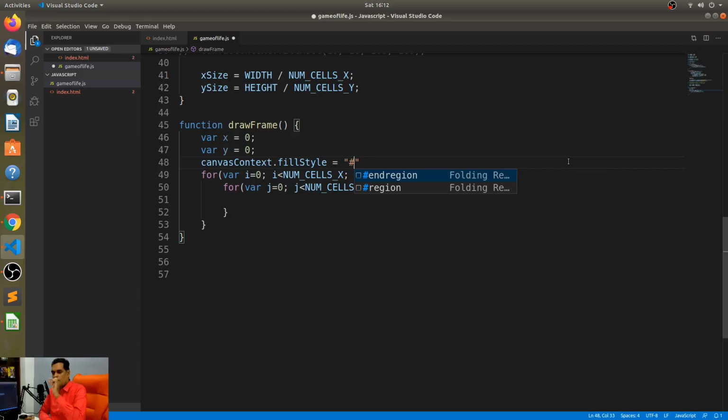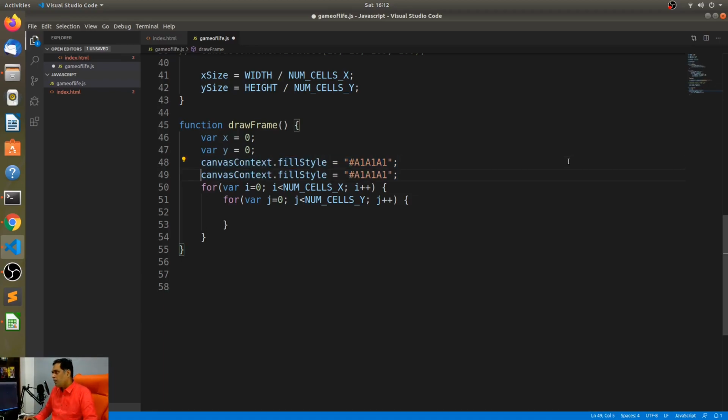All right, so these would appear as gray rectangles. So let's create gray rectangles, and I'll make them, let's say, A1, A1, A1. So that's the color I'm going to use to fill each one of these grids within the canvas. And I'm also going to make a stroke style over here. So fill is essentially creating a rectangle that is filled with a specific color, and stroking means you'll have to give an outline to that rectangle. So I'll say stroke style. I'll give it a darker color, so I'll say 555555, a darker black color.